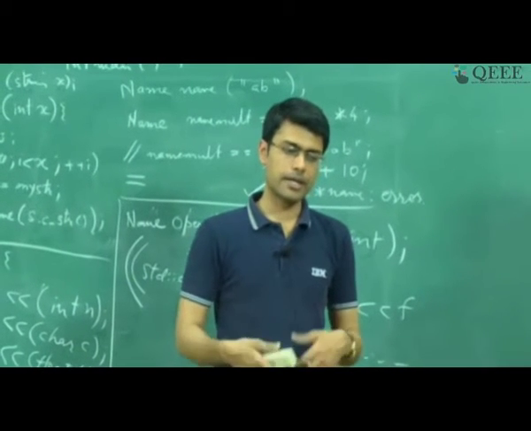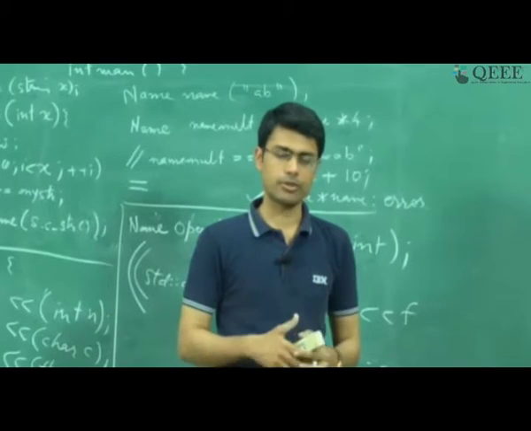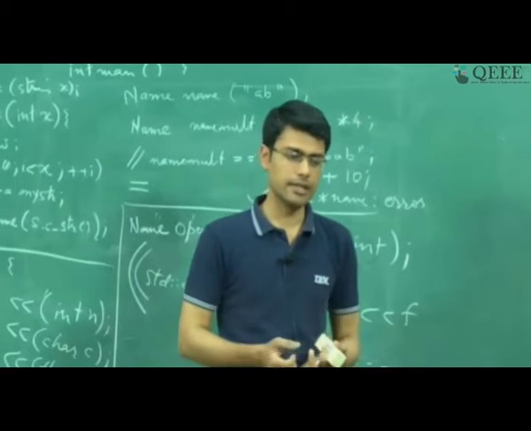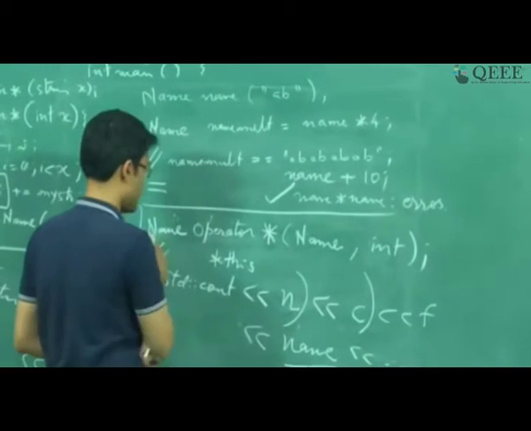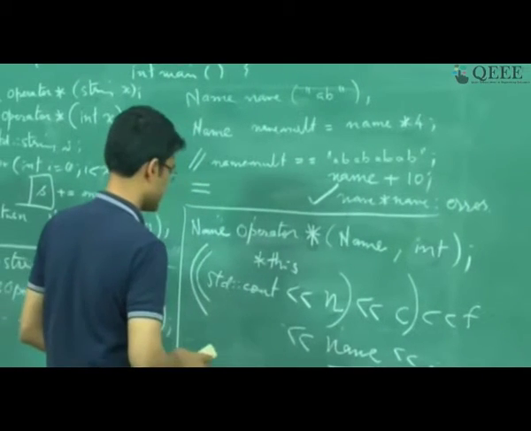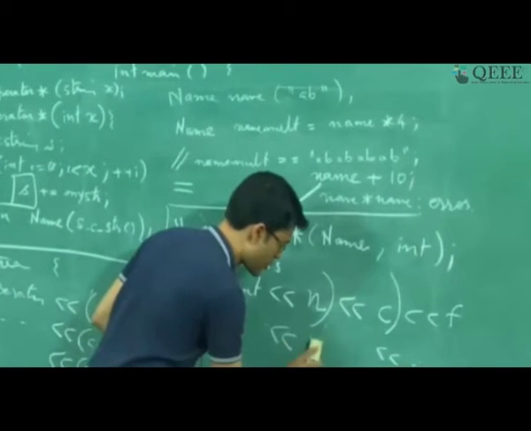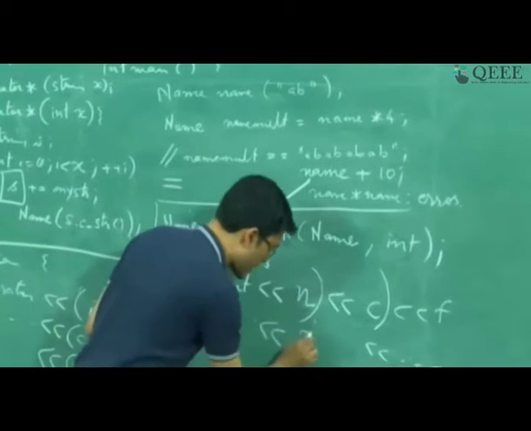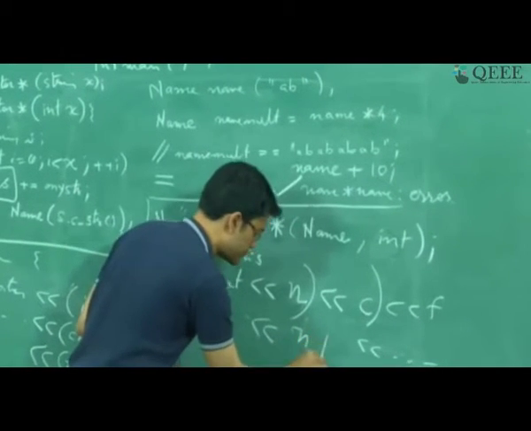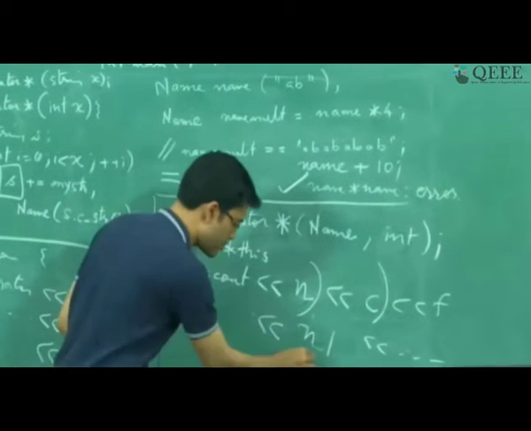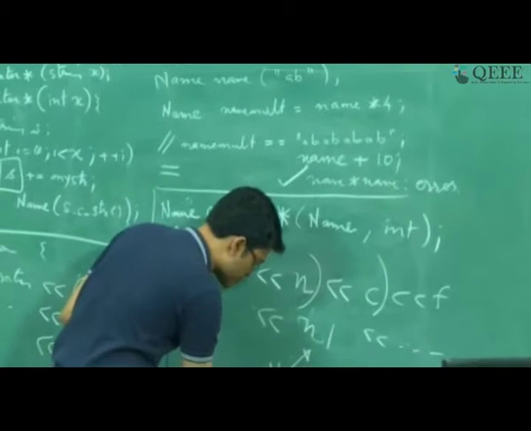What is the operator that I want to support? I want to support the left shift operator such that, in this case I was talking about name, but I might have n1, where n1 is of type num.